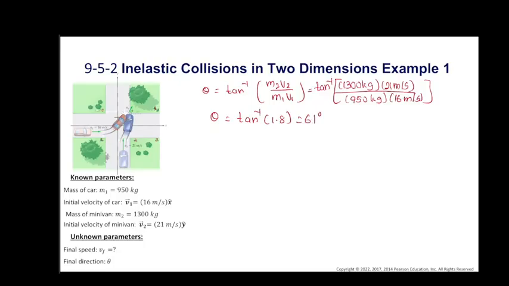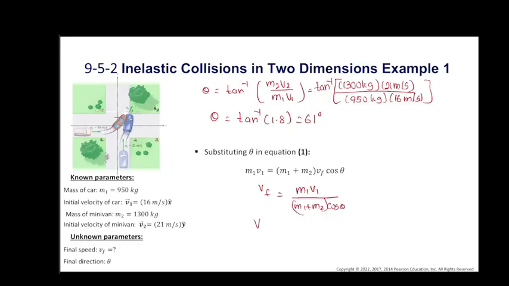Now we can find the speed by substituting theta in equation 1. Equation 1 is m1 v1 equals m1 plus m2 times Vf cos theta. Therefore, Vf is m1 v1 over m1 plus m2 times cos theta.